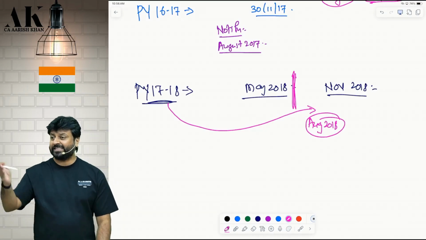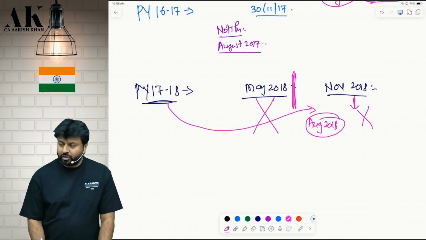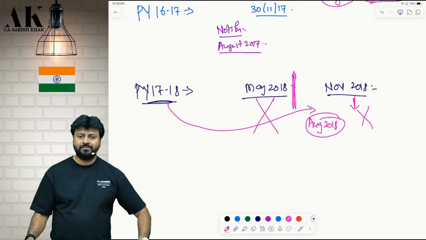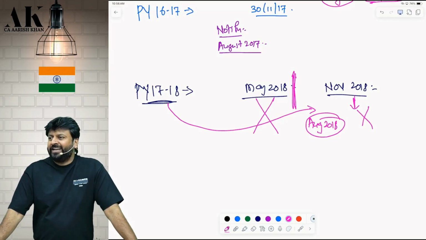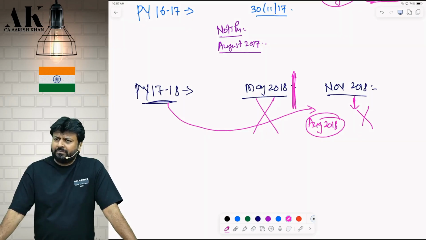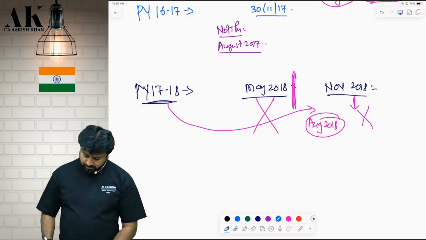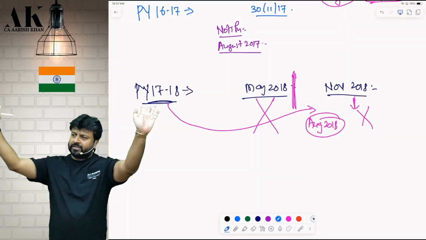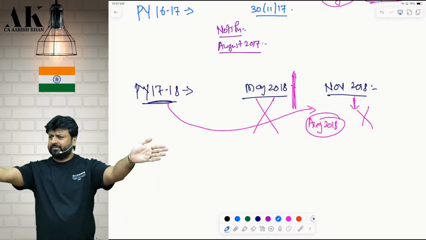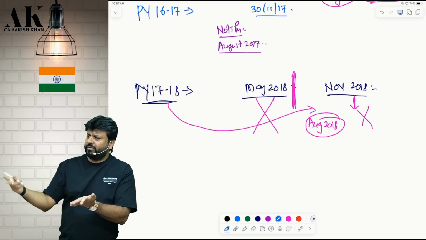So for May it is not applicable. For November also it is not applicable, because only amendments prior to 6 months are applicable for the exam. Are you clear? So it was not applicable every year, as they used to bring it in July, August, September. Earlier, there was a provision applicable for 3 years back to back, for 3 attempts, 16, 17, 18. Then every year they are bringing a new one, so it was never applicable.